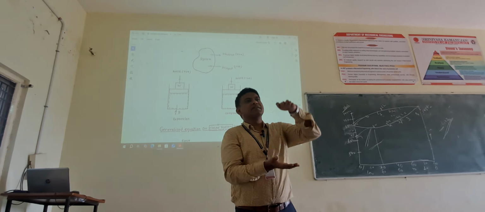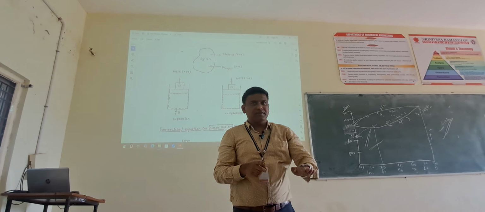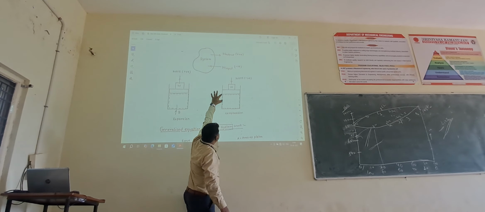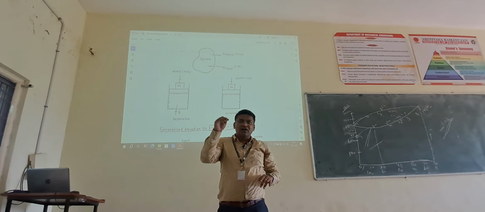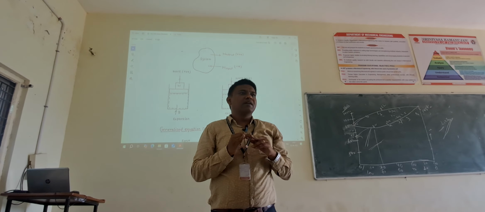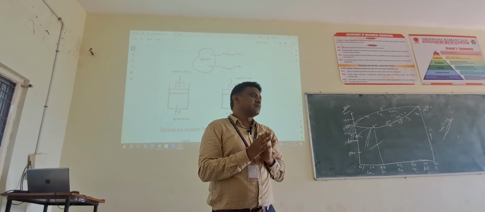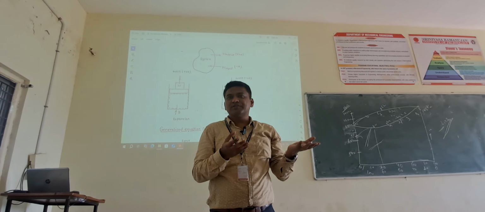How can we tell? Previously the weight was on the top. Now we are compressing it to the bottom. How much work is done? Force applied into distance moved. If the piston comes here, force applied and the distance it has moved, force into distance, is work done on the system. So compression is negative work, expansion is positive work. That is the explanation I have given you. Compression work is negative work, expansion work is positive work.